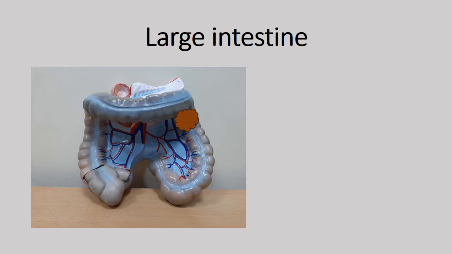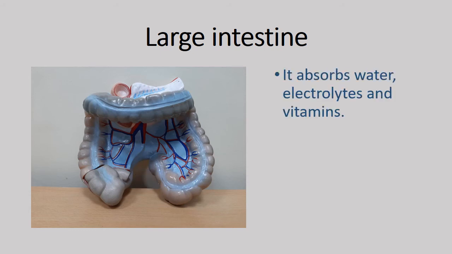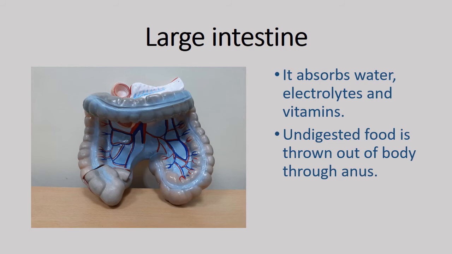Here, the water, electrolytes, and vitamins are absorbed as it moves throughout the large intestine, and the leftover undigested food is thrown out of the body through anus. Now this is the entire process of digestion. All the organs involved work in unison to perform this digestion. But there are some other glands and organs which help the process of digestion. So now let's see those.